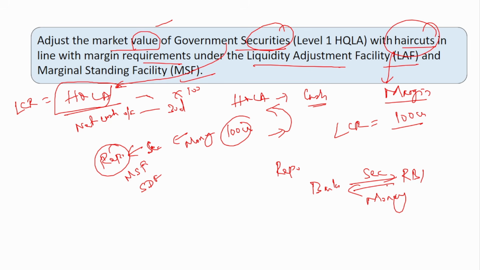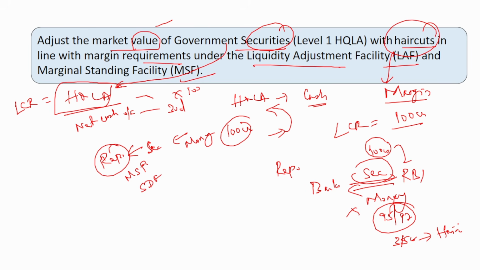So, when a liquidity crisis happens and they want to liquidate these government securities, the banks can give the securities to the RBI. Say suppose they are giving 100 crores of security to the RBI. If the securities are worth 100 crores, will the RBI transfer the entire 100 crores to banks? No, it will not transfer. It will cut a margin. It will transfer maybe 95 crores or 97 crores only to the bank. The remaining 3 crores or 5 crores, that is what is called as a haircut.